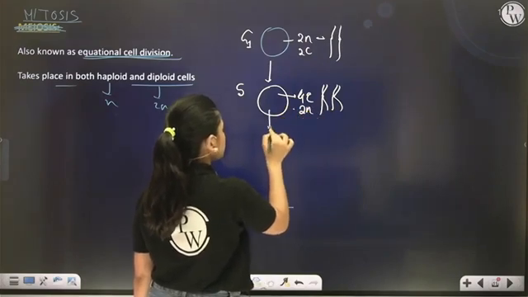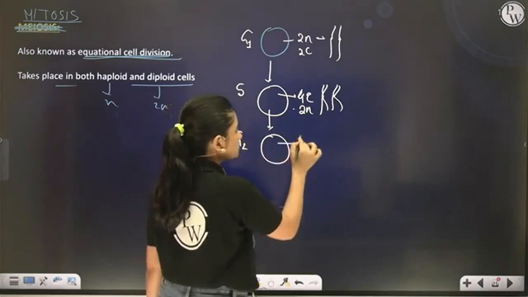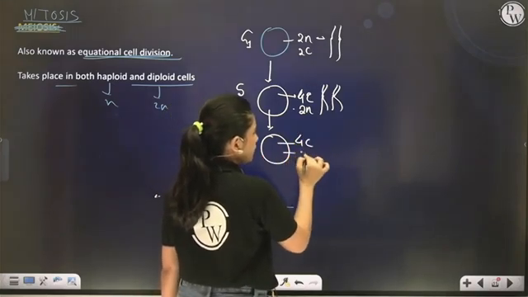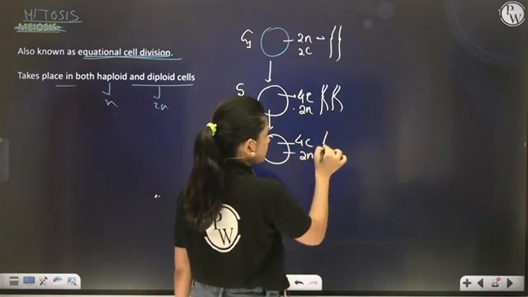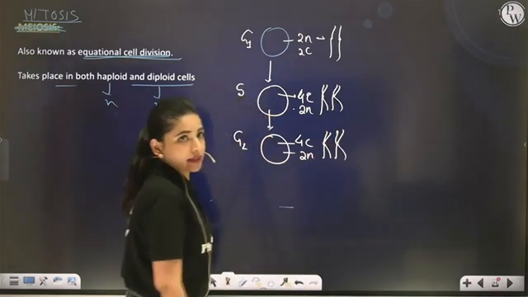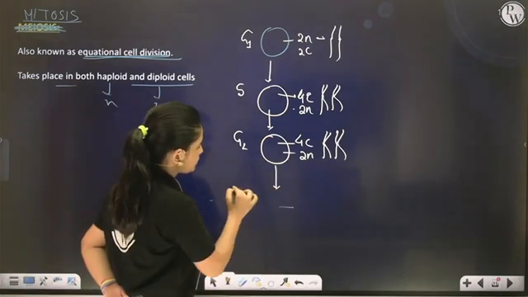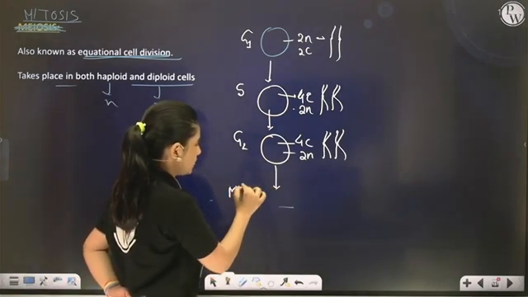Right, now it is going to enter into G2 phase. Again, same 4C, 2N, same as S phase. Now, my dear student, after completing G2 phase, this cell is going to enter into M phase.